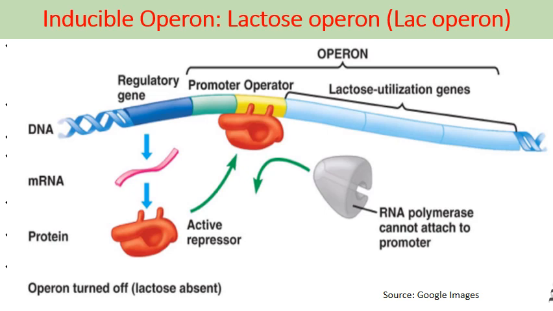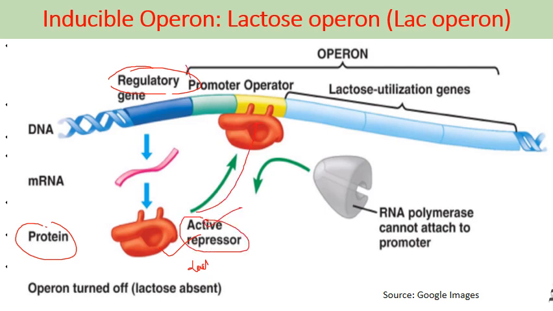This image again shows the inducible operon. It consists of different genes. First is the regulatory gene. It codes for a protein which is known as a repressor, which is active in the absence of substrate, that is lactose. If lactose is not present then this repressor will be active and it binds itself to the operator region. The promoter and operator region form the control region of the operon. In the absence of substrate, that is lactose, this protein binds to the operator region, because of which the structural genes cannot express themselves and the transcription gets halted. Why? Because when the repressor binds to the operator, it prevents the attachment of RNA polymerase to the promoter region, because of which transcription stops.